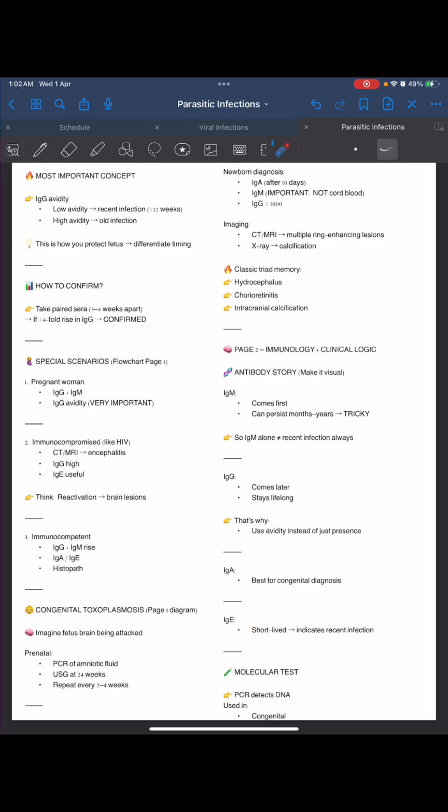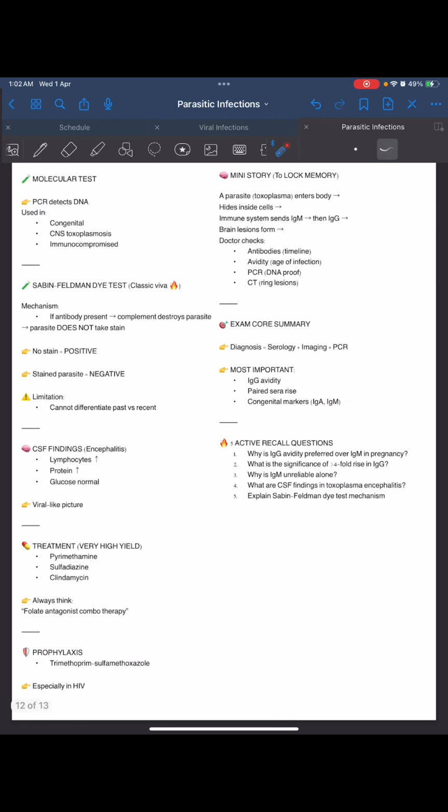IgE is short-lived and it indicates recent infection. And the molecular test that we do is the PCR test, the DNA PCR of the amniotic fluid, used in congenital and CNS toxoplasmosis in the immunocompromised. Then the Sabin-Feldman test, the dye test.